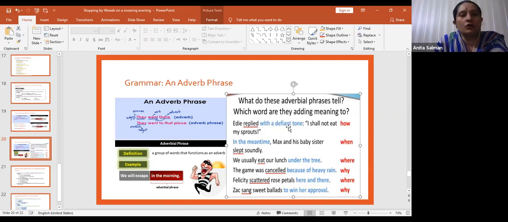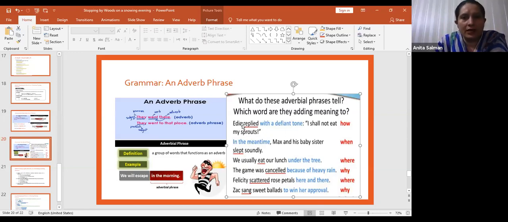So if there is a word that addresses how, when, where, and why an action is being performed, that is known as an adverbial phrase or an adverb. If it is one word, then it is an adverb. If it is more than one word, then these are adverb phrases. I'm going to repeat it again.